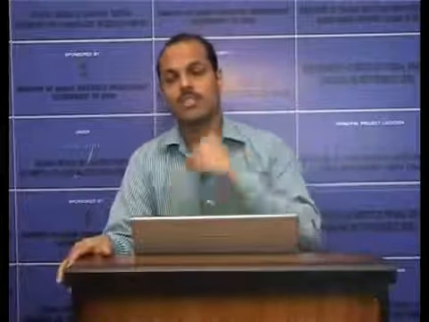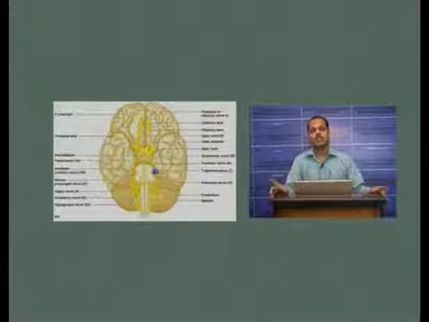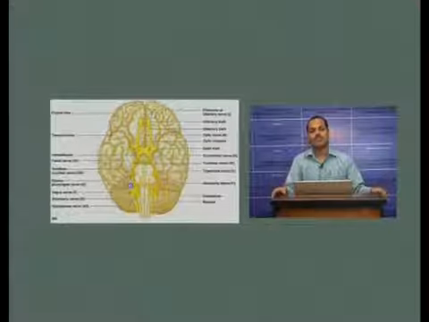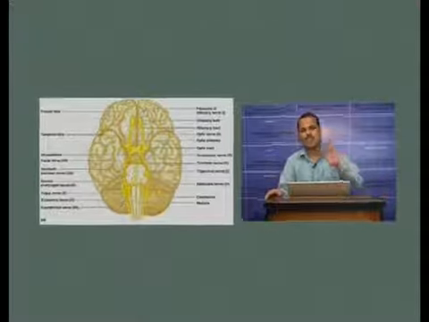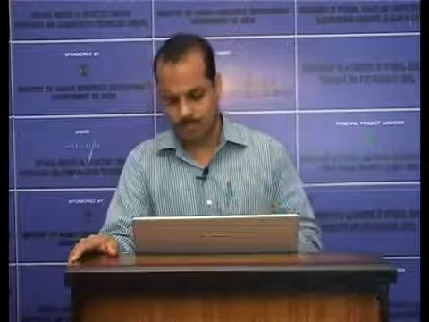Now, there are some nerves which contain both motor and sensory fibers. These are the trigeminal nerve, facial nerve, glossopharyngeal nerve and vagus nerve. So, these 4 nerves contain both sensory and motor fibers. We call them mixed nerves. So, cranial nerves can be classified into sensory, motor and mixed cranial nerves.